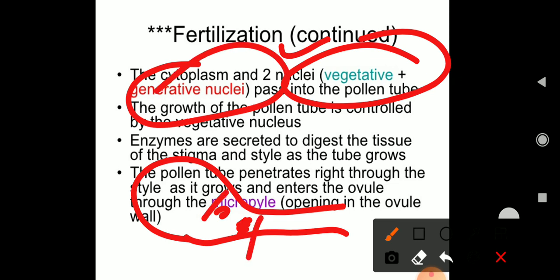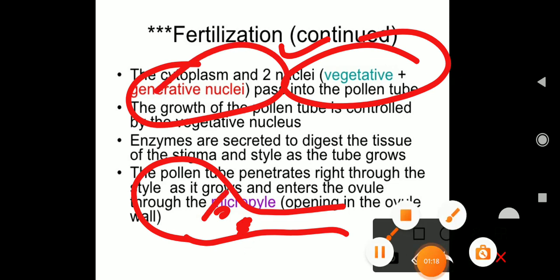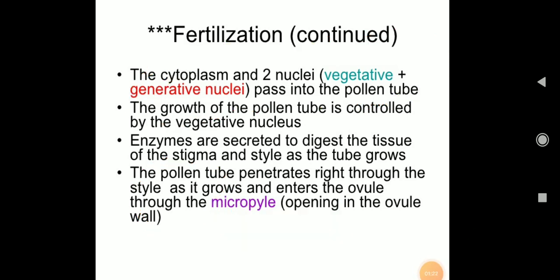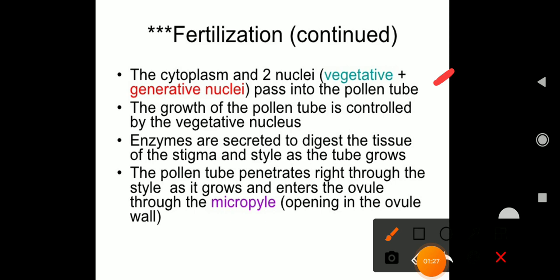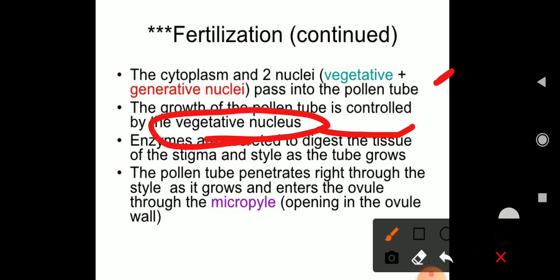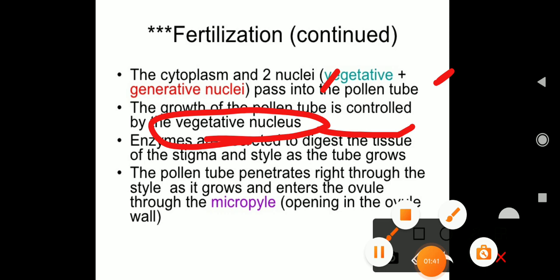One is vegetative, one is generative, which is passed into the pollen tube. The growth of the pollen tube is controlled by the vegetative nucleus. It is the only thing responsible for the growth of the pollen tube. It means the nucleus is providing the nourishment, right?